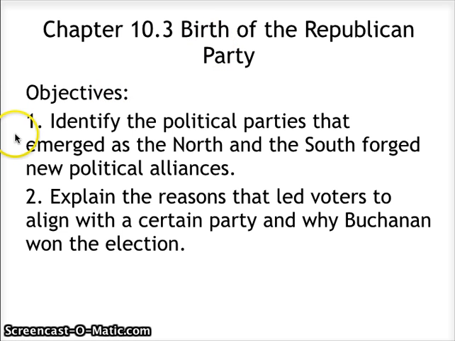We have two objectives for this chapter. The first is identify the political parties that emerge as the North and the South forge new political alliances. The second is explain the reasons that led voters to align with certain parties and why Buchanan won the election.